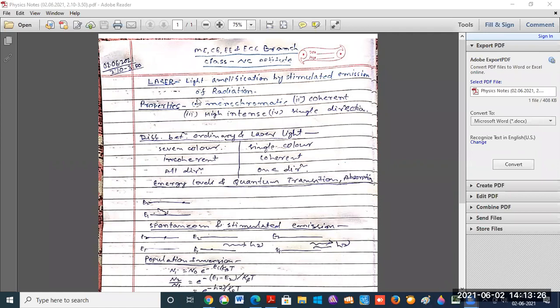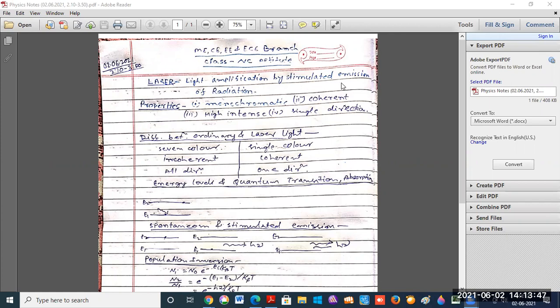What is the definition of laser? The full form: laser is light amplification by stimulated emission of radiation.